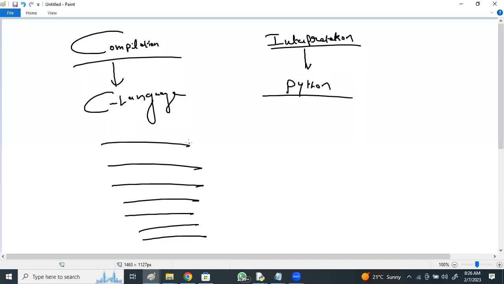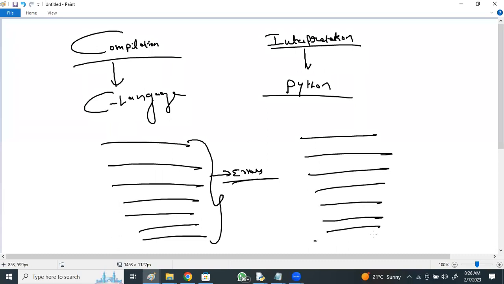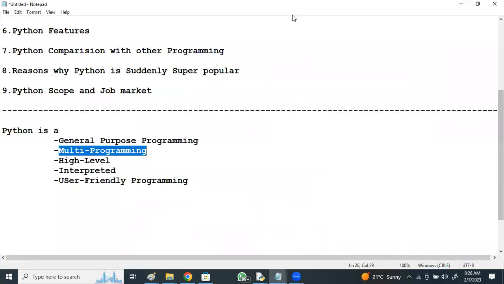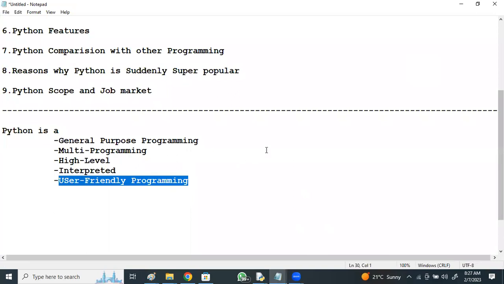If I talk about a compilation language, if I got some 10 lines of code, it executes all the 10 lines and displays the errors, if any. Even though there are errors in the program code, it will execute all the lines and display the errors. But in case of Python, interpretation, we get line by line execution, which makes debugging easy. If you got an error in a particular line, it won't execute the remaining lines. It is also a user-friendly or programmer-friendly programming language, which provides simple syntax. The syntax of Python looks like normal English statements.